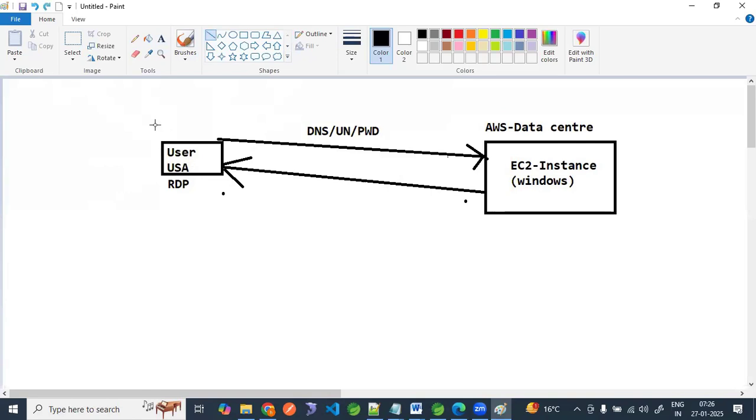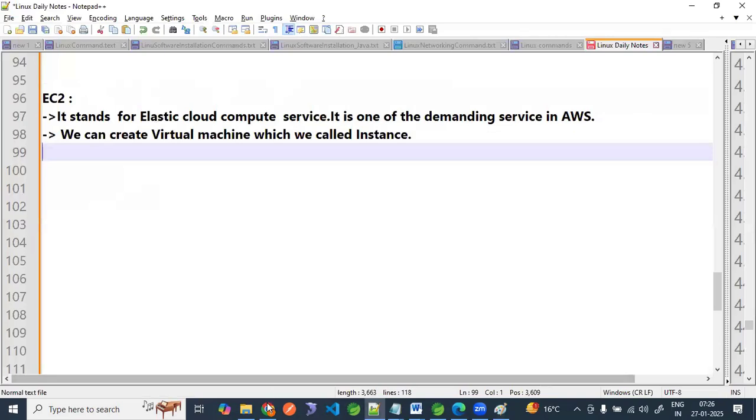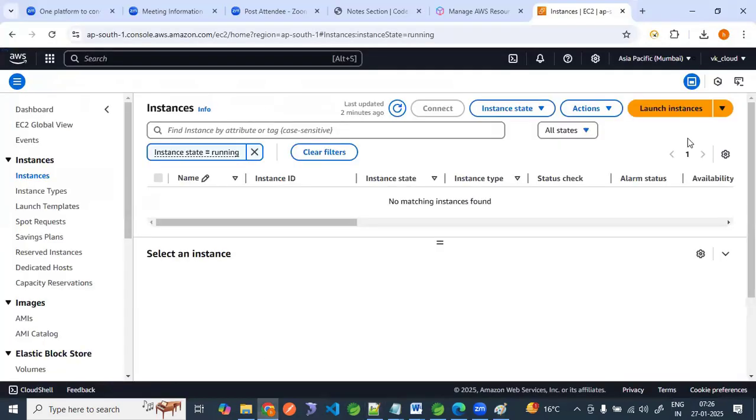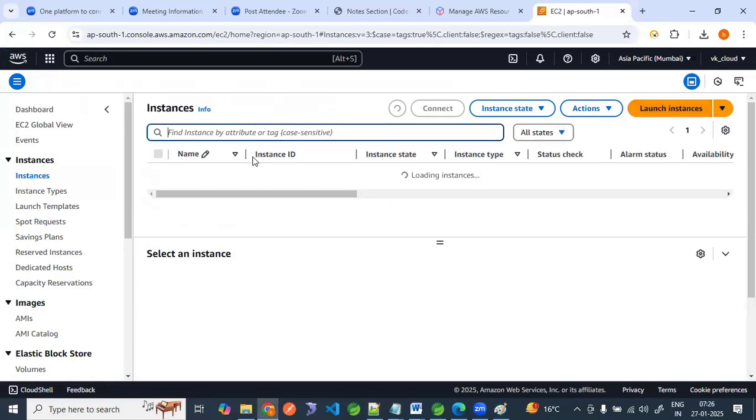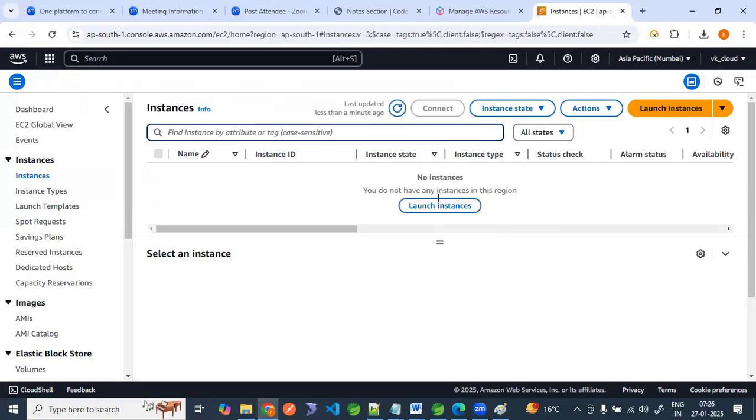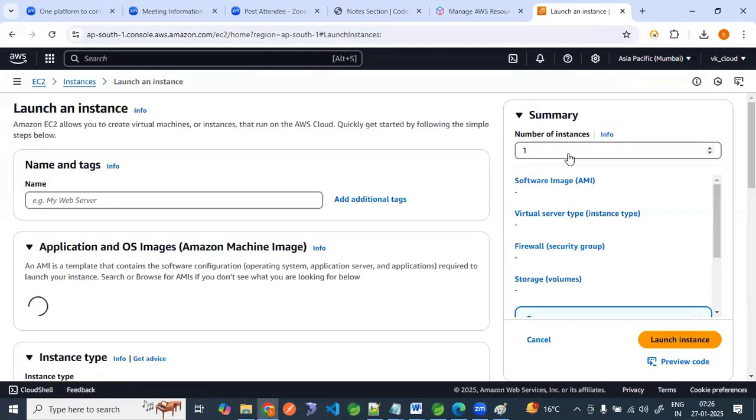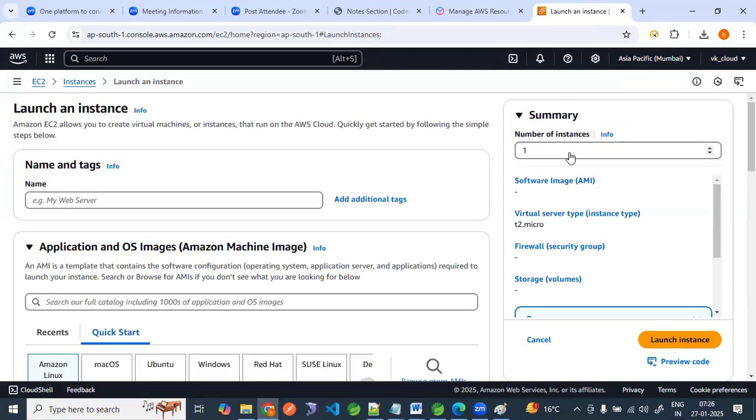Now let's launch one session. How can I launch the session? I want to create one instance. There are no instances running. See, I am loading. No instances there. So what I will do is click on Launch instance. Now what is it asking? Launch an instance.